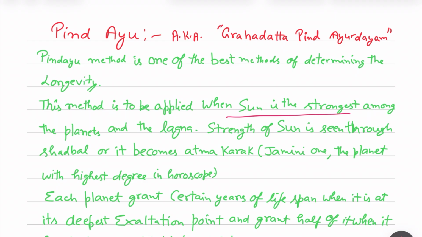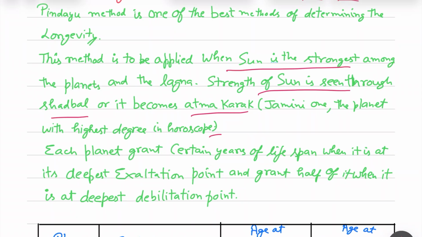strongest. The strength of the Sun is seen through shade, or it becomes the Atmakarak. Atmakarak is a Jaimini concept in which the planet having the highest degree in the horoscope becomes the Atmakarak. Another name for Pindayu is Grahadatta Pindayu. In this, the concept is that each planet grants certain years of lifespan if it is at the deepest exaltation point, and if it is at the deepest debilitation point, then the exaltation figure is reduced by half.